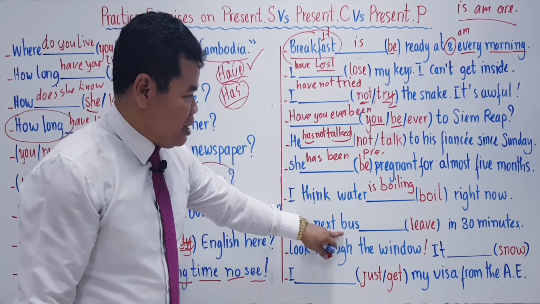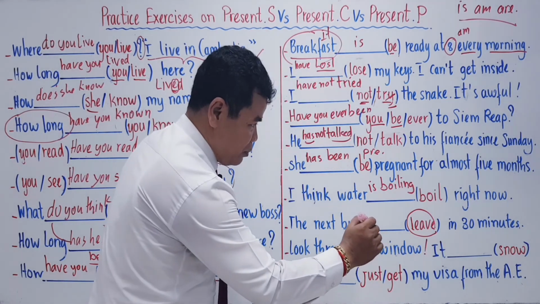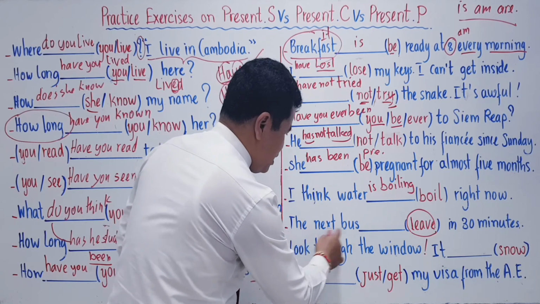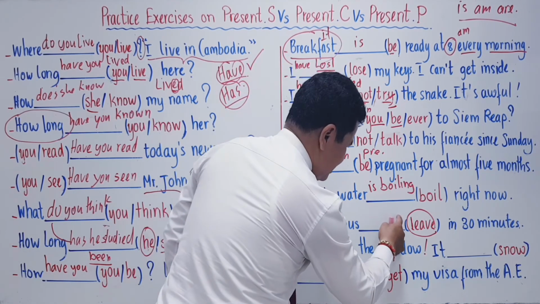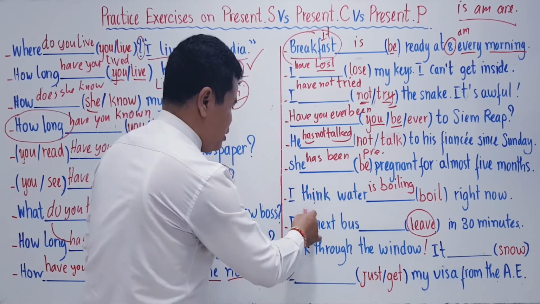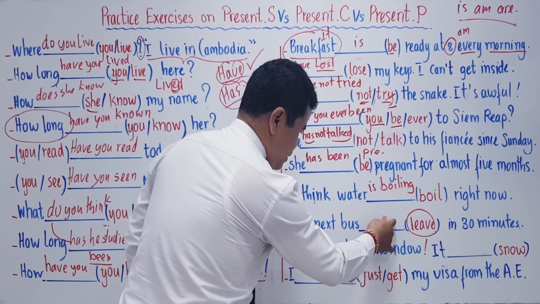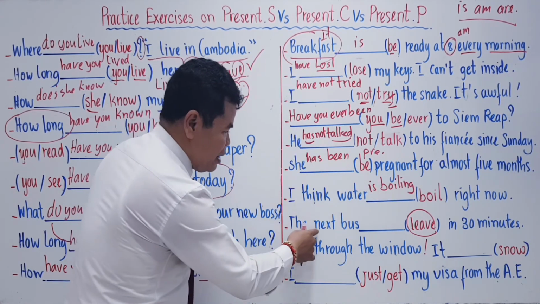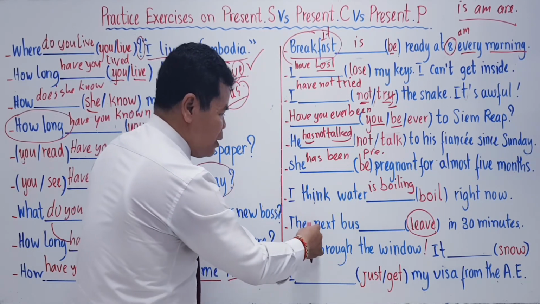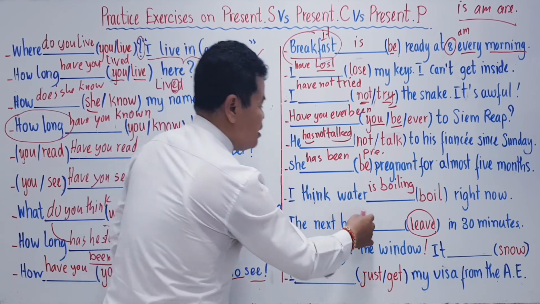The next verse, we have got the verb to live. Okay? We got verb to live here. So what to say? The next verse is living, or the next verse lives, or the next verse has left.